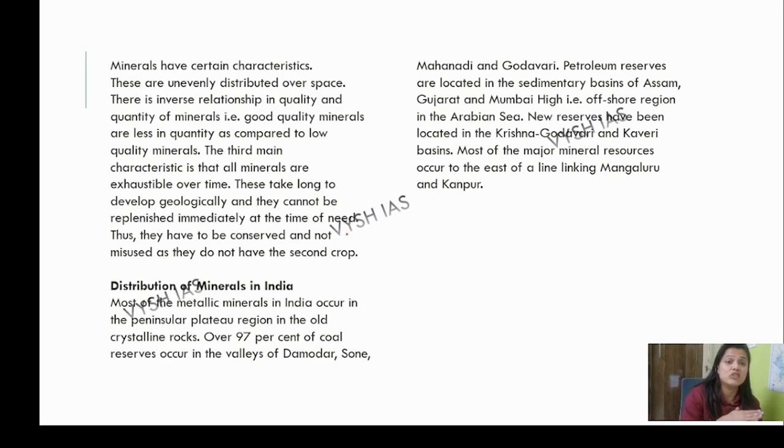It's basically based on nature, on the weather, on its history, from where it has come, which type of land it belongs to. So a lot of factors are there. So they are unevenly distributed over space. There is an inverse relationship in quality and quantity of mineral. Whatever has been found in abundance, you'll find the quality is low, and whatever holds great quality, the quantity will be less.